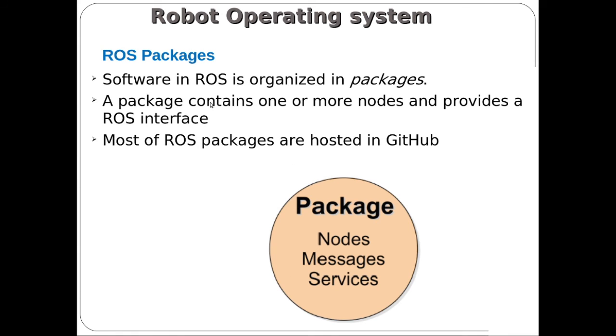So this is where all the file system is stored inside the robot operating system. Initially we will be having a package workspace. Inside the workspace we will be having n number of packages. Each package is responsible for a single robotic application. So if any workspace has more than one package, it has n number of robotic applications. For one robotic application, inside the package we create a node, message, service, action, etc.